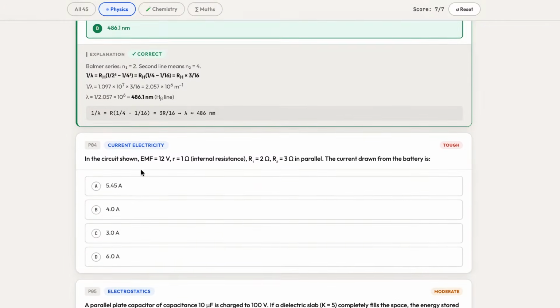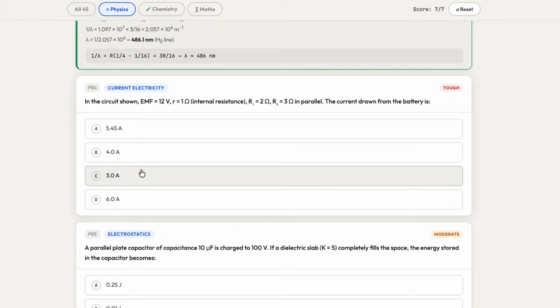So next, moving ahead, we have the fourth question which is displayed on the screen, and it's from current electricity. So what will be the right answer for this particular question? Any guesses? Any guesses, guys? What will be the right answer for the fourth question which is displayed on the screen?